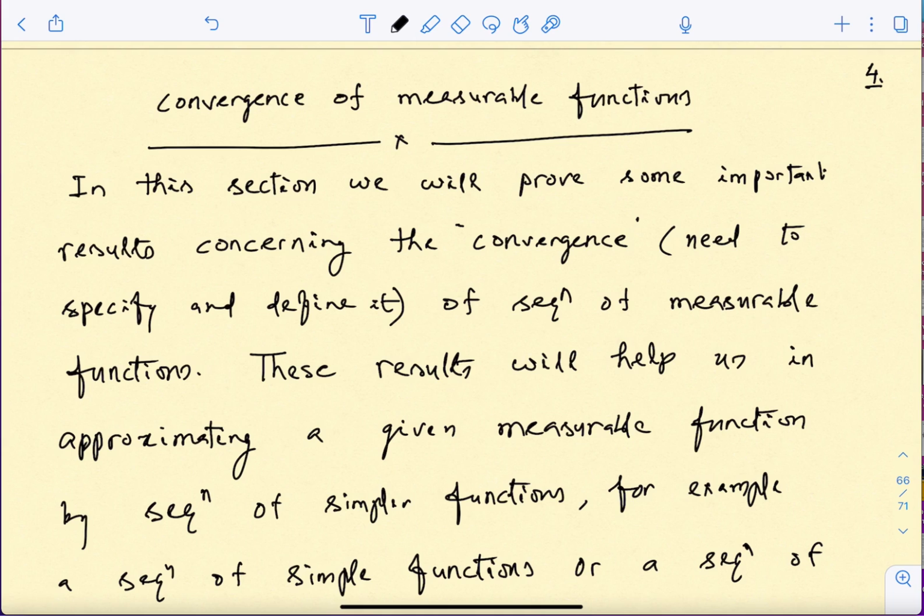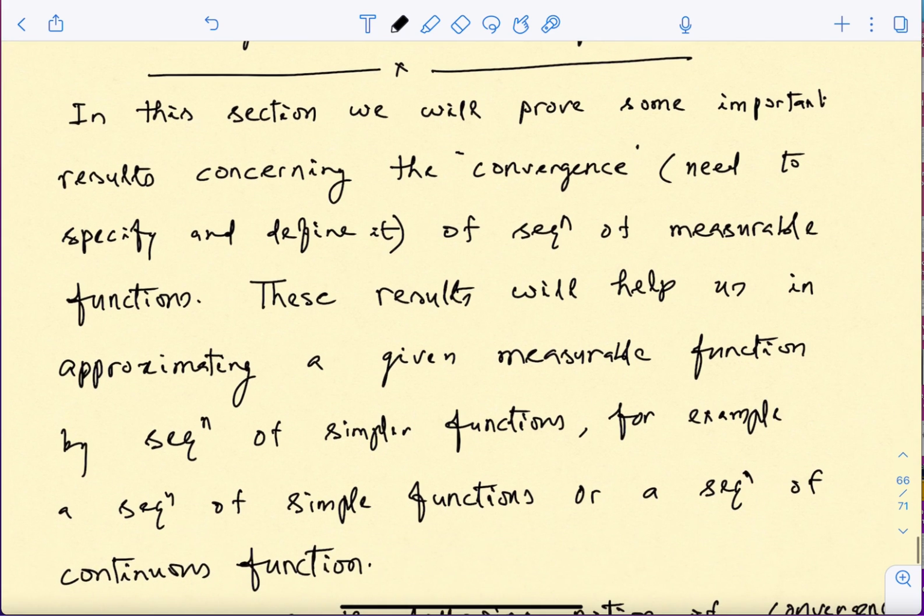So what we are going to do is consider a sequence of functions. And why are we going to do this? Because we will have to approximate general functions by some sequence of functions which we know in a better way. Like for example, we will try to approximate a given function by simple functions or by continuous functions and so on.